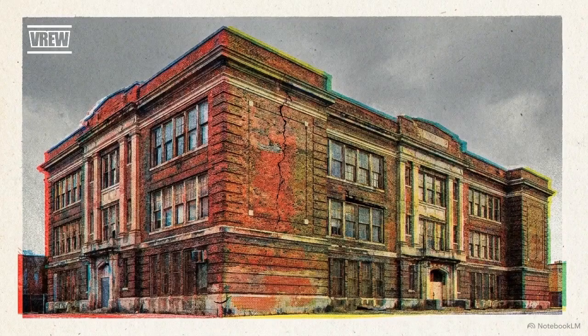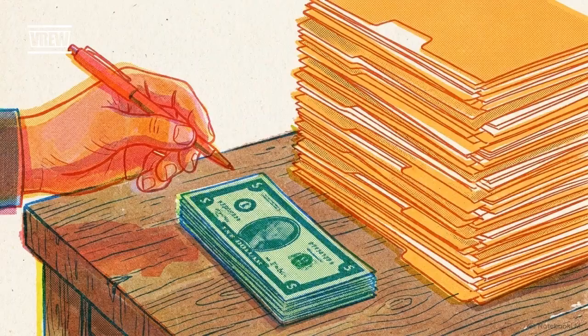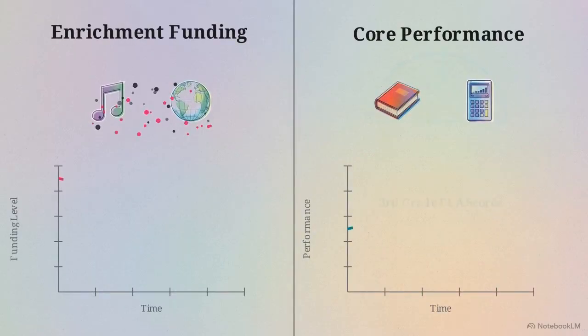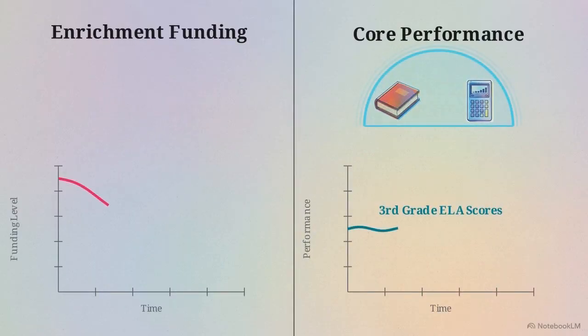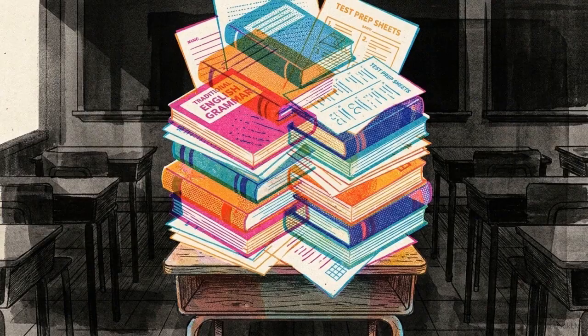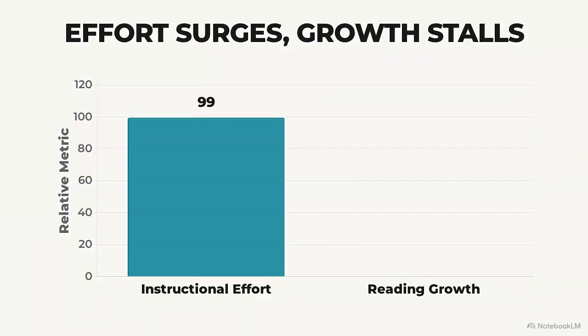Every year, high-needs urban school districts face a brutal math problem: how to allocate severely limited resources across a growing list of academic demands. Look at this split screen. On the left, a steady reduction in enrichment funding. On the right, third-grade English literacy scores stuck in a flatlined trajectory. Language arts instruction under these financial constraints is failing to yield proportional improvements in early childhood reading.